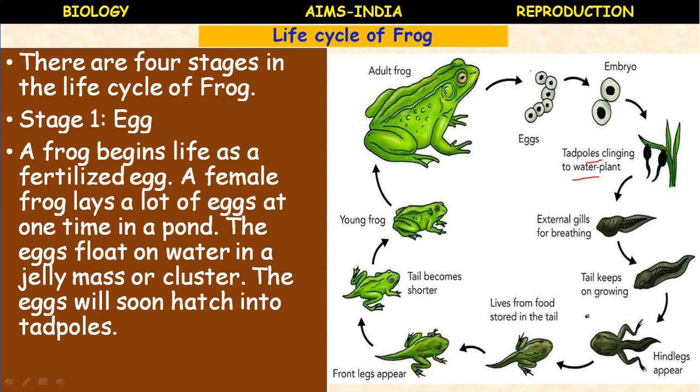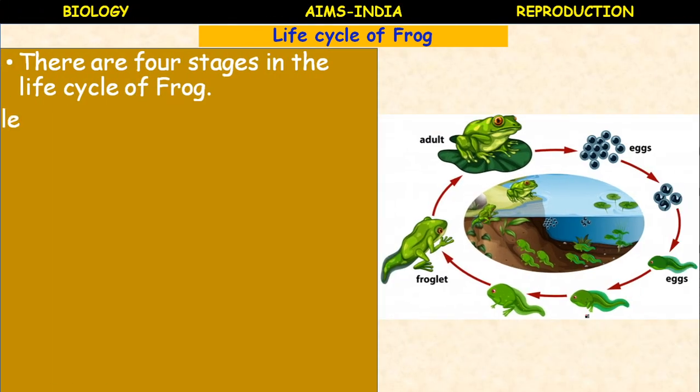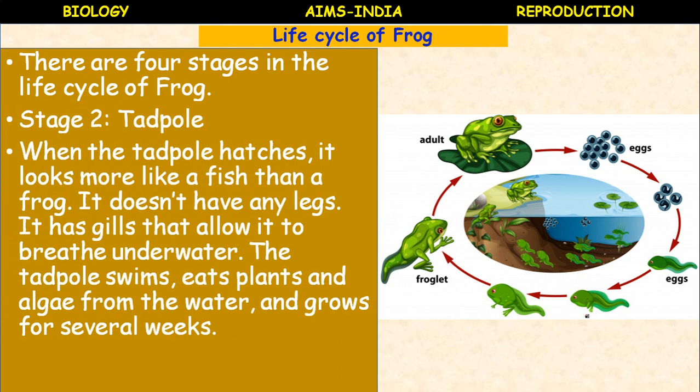Food habits, everything will change. So that is called metamorphosis. For this purpose a hormone is produced that is called thyroxine hormone, which helps in the metamorphosis of larva into adult. So let us see about the second stage, tadpole.